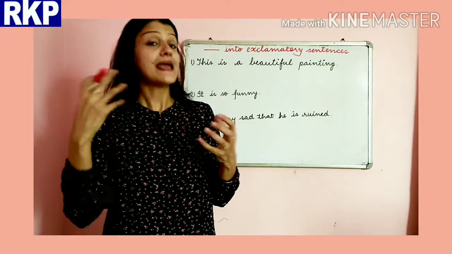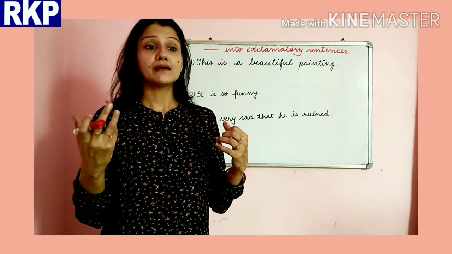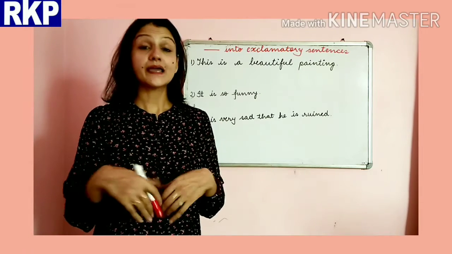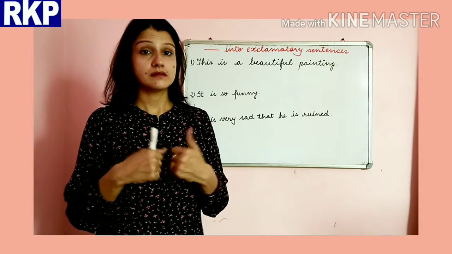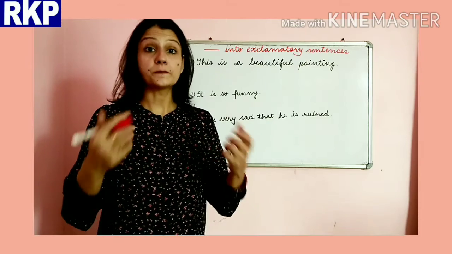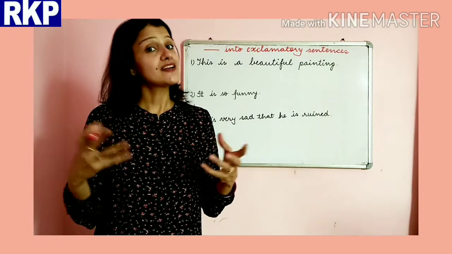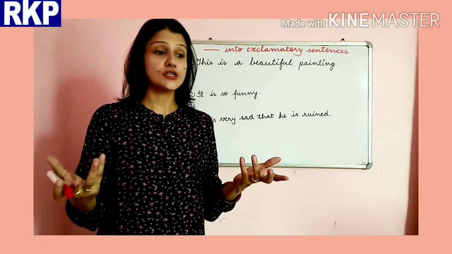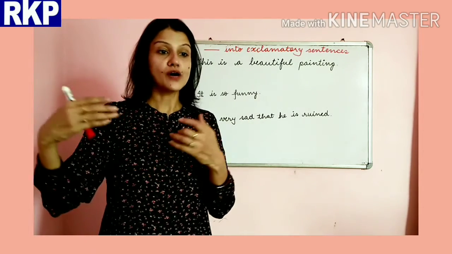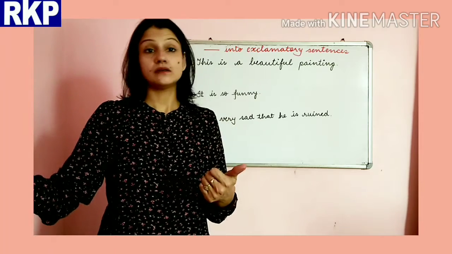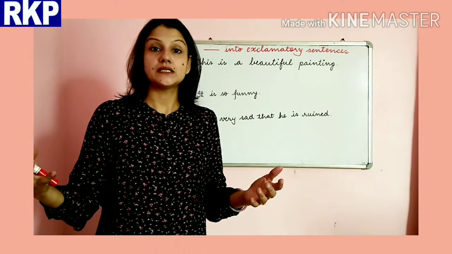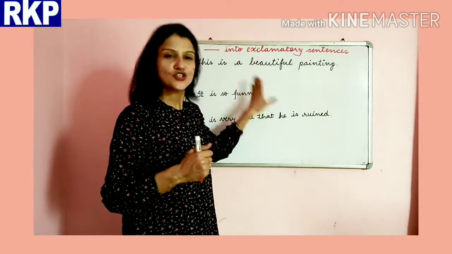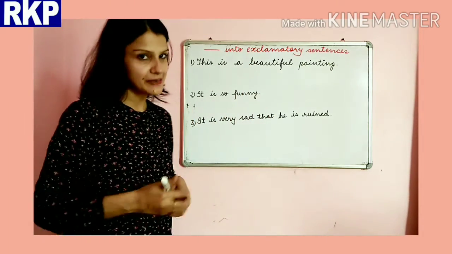We can also make an exclamatory sentence by using different interjections like alas, wow, oops. Okay, so these are different emotions. Bravo, to express your emotions, whether you are sad or you are happy or you are disappointed, right, like that. So let's change the sentences into exclamatory now.